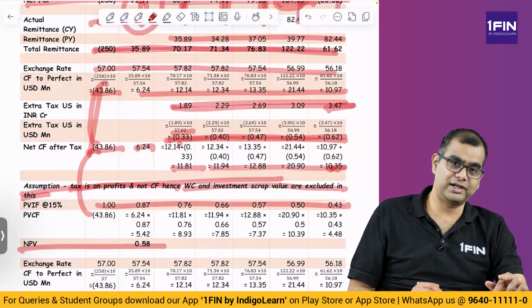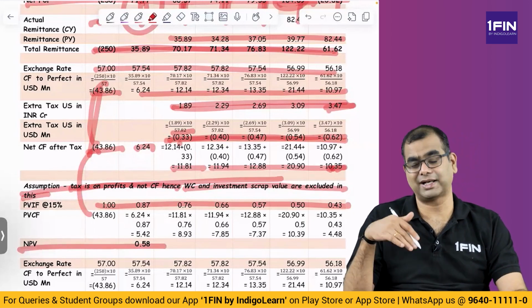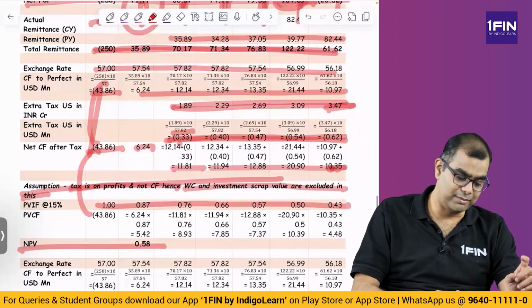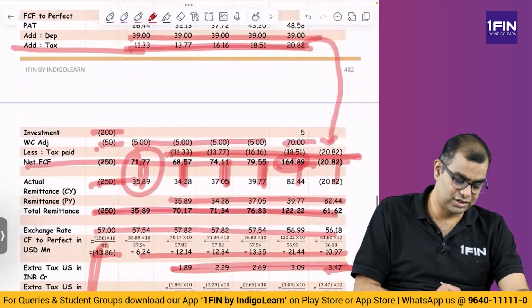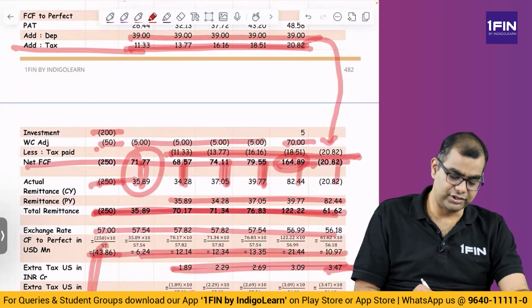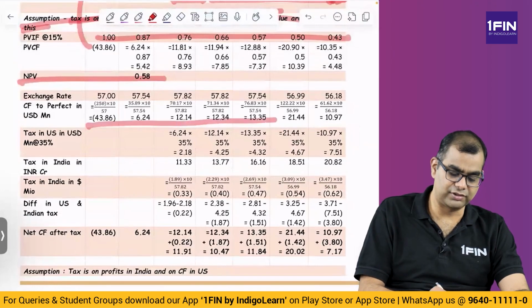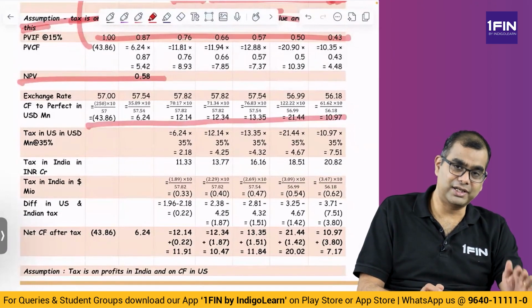Now what is the second alternative? Second alternative, it is when the tax in US is on cash flow and not profit. So you have to come back 2-3 levels, which is you have arrived at this particular remittance. This remittance in INR terms. That INR terms you convert it into USD. So 43, 6.2, 12, 12, 12. So you take those number. 43, 6.24, 12, 12, all of that. That is the remittance from India.